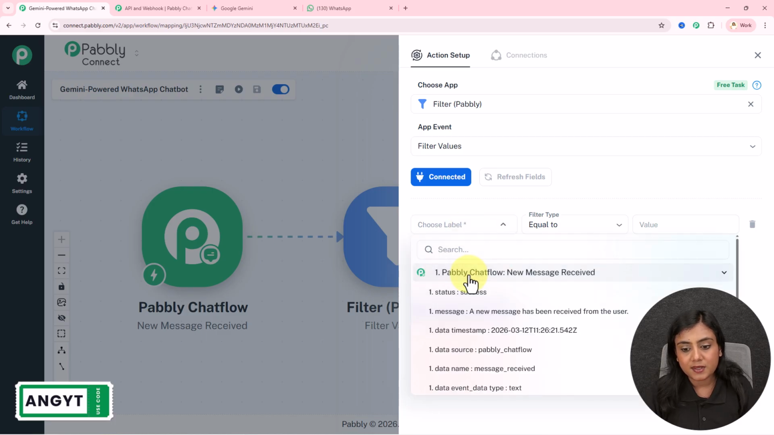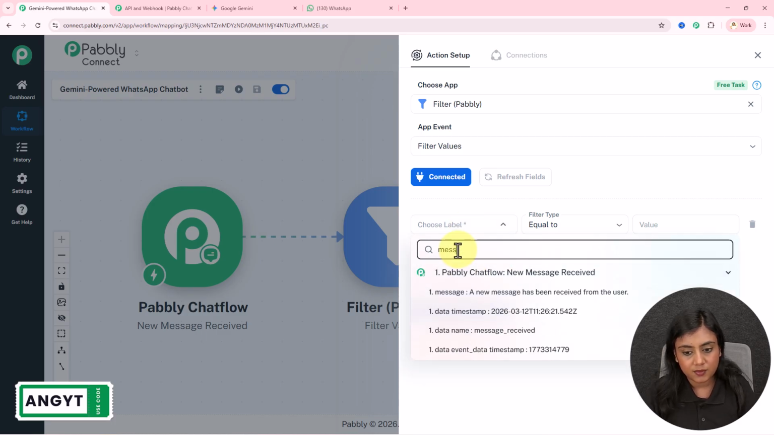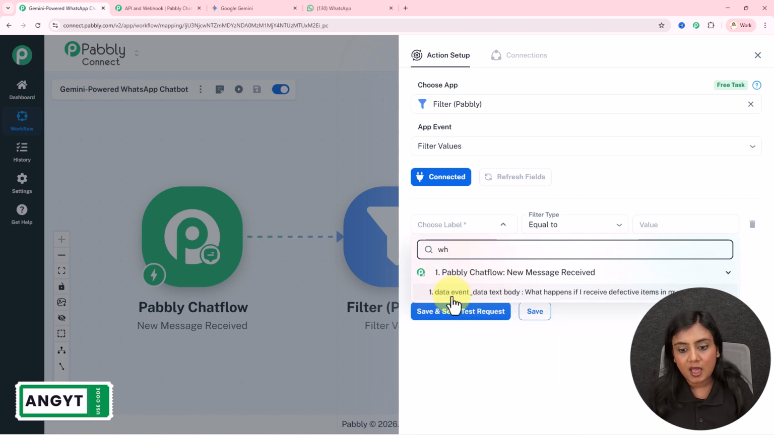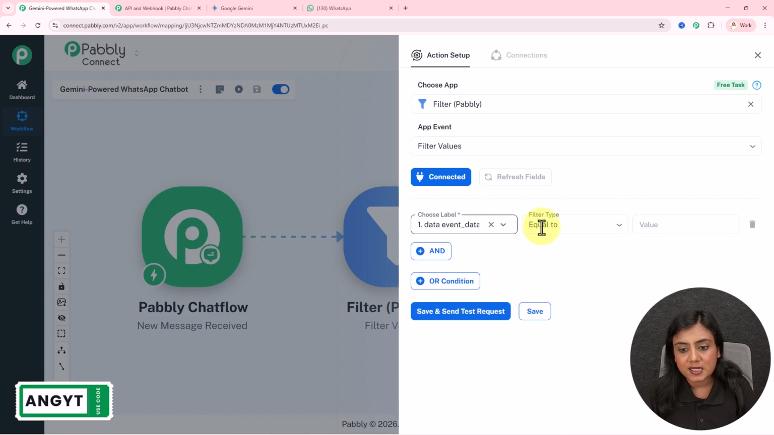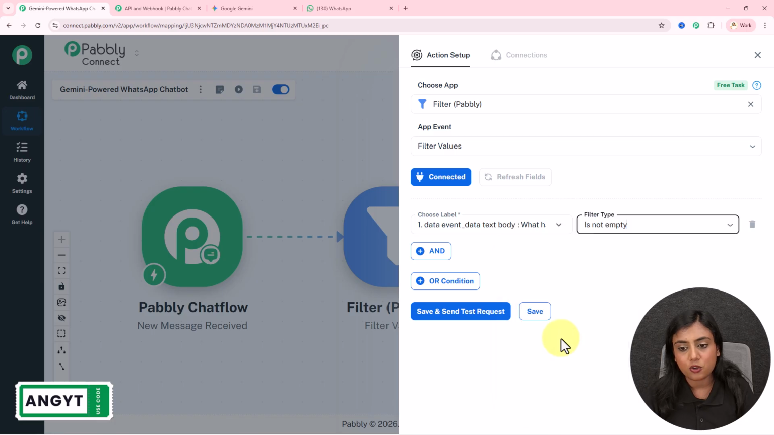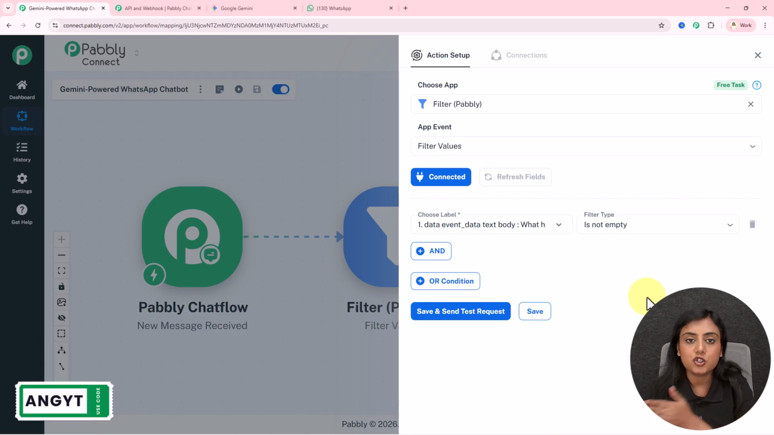Okay, I will click on the connect button. For the label, I will select the label of the message that I have received. You can see right over here if I search for the message, I have received this message. This field should never be empty. So I'm going to select over here is not empty. So this field should not be empty, and then only the entire workflow after the filter should be further executed.